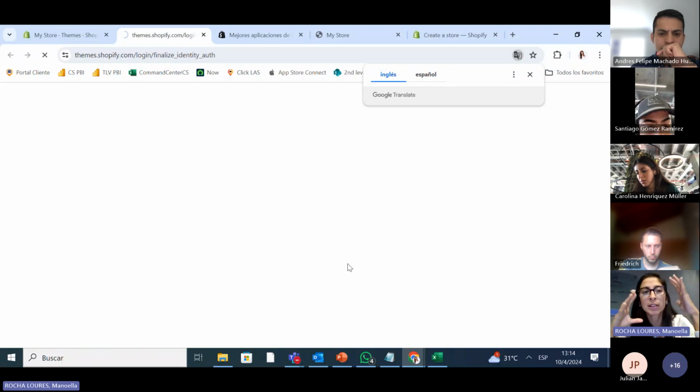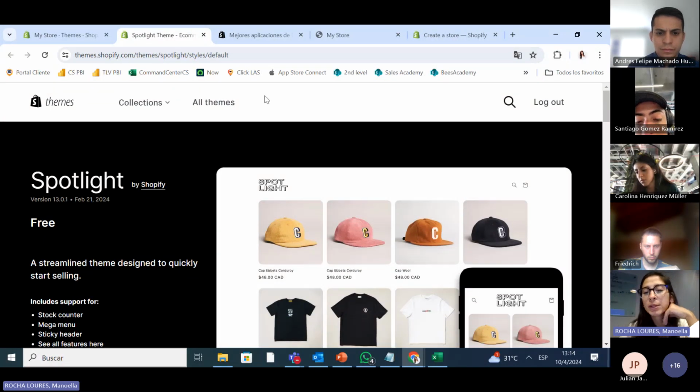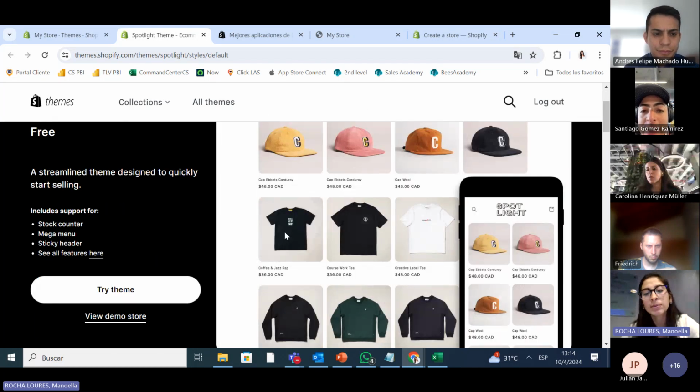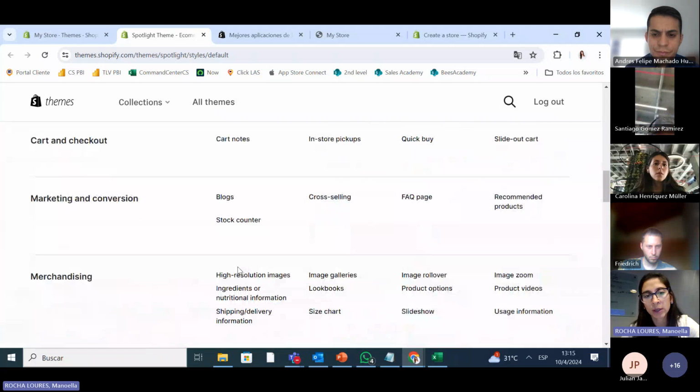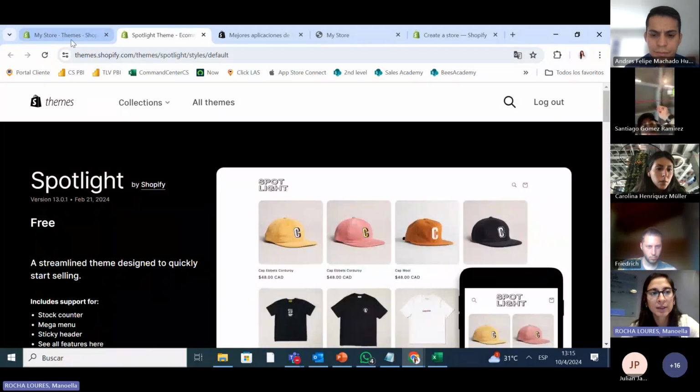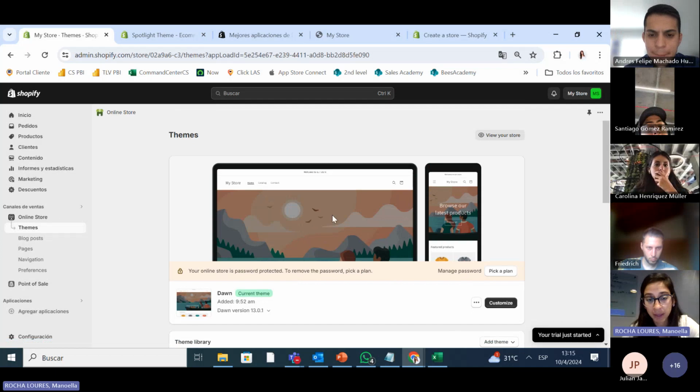So you start imagining how your page is going to look with the examples. Something very normal in the e-commerce world: here at the top, you always have the name of the store, and here you have the collections, what your page is divided into. And then here it can start changing the e-commerce, the web. I'll show you how to do each one, but this is an example. We're going to use this one that's called Dawn. Okay, so once I pick my theme, I go to customize.